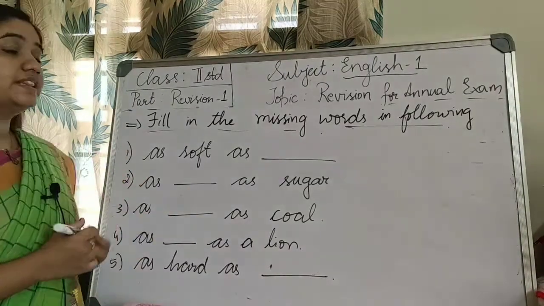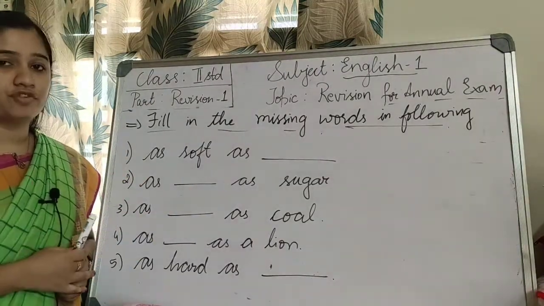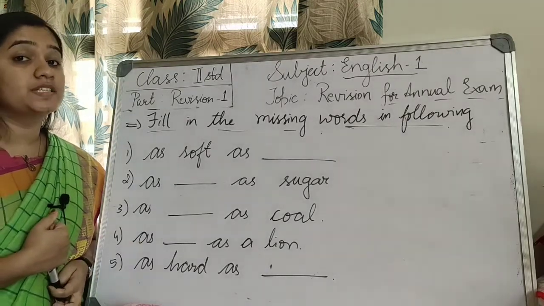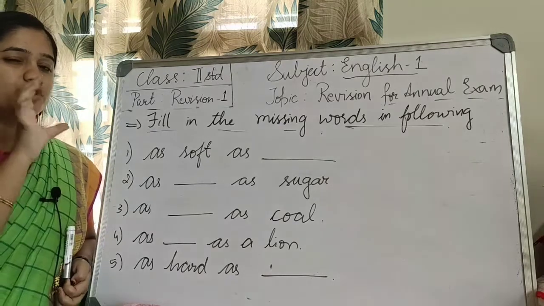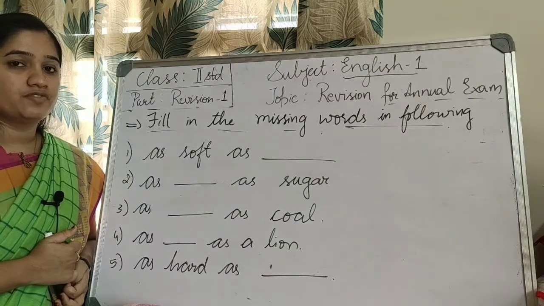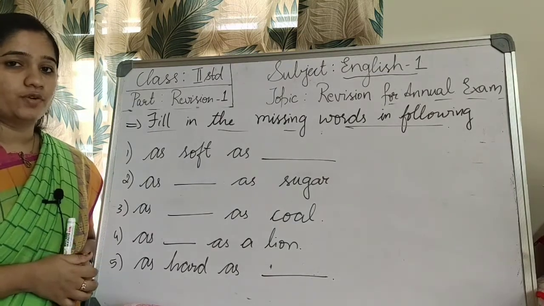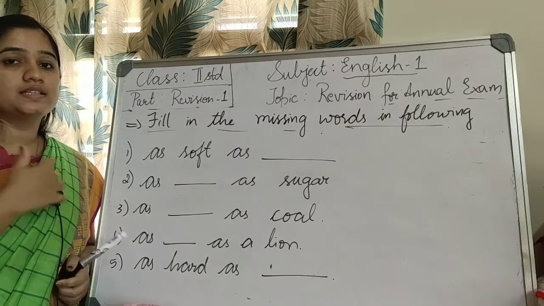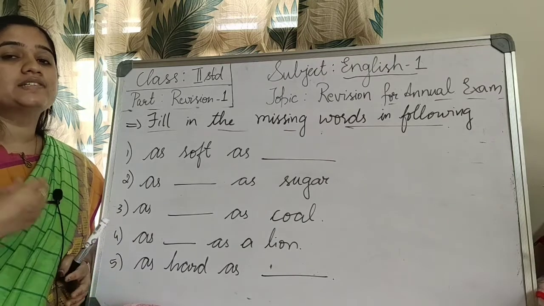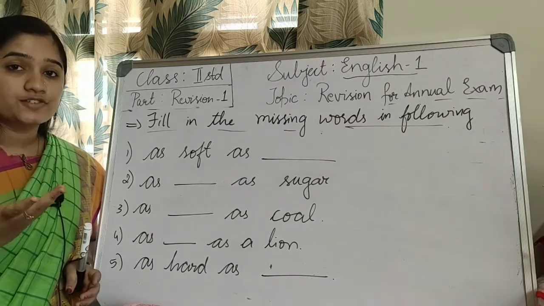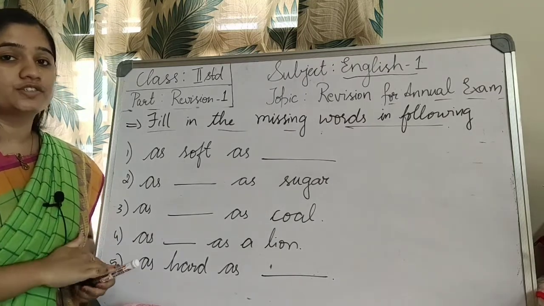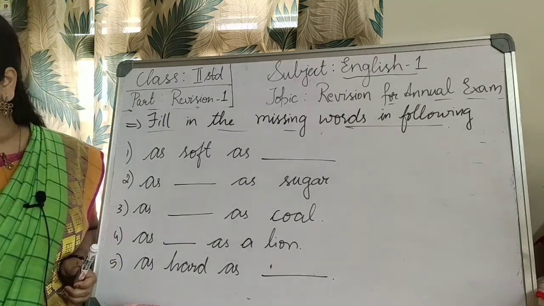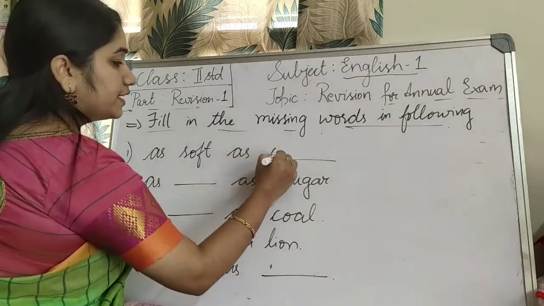Okay children. So fill in the missing words in the following. So as soon as you see it is this, the concept comes in similes. I hope you remember that was a small chapter of similes which we have discussed. So let us solve now. Okay. As soft as dash. So this is about comparison. Okay. As soft as cotton. So cotton is soft, no? Soft and spongy, isn't it? So as soft as cotton.